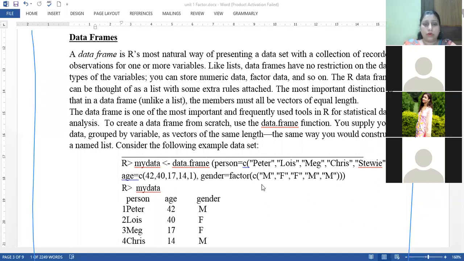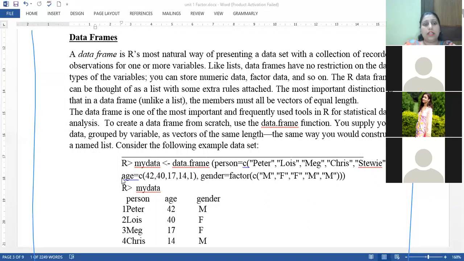So the first one is person, in which I have taken a vector. In this vector, different strings are included. When we studied strings, we know that each string is enclosed in double quotes. As you can see, there are 5 different names, and all these 5 names are enclosed in double quotes. So all these values are in string form.